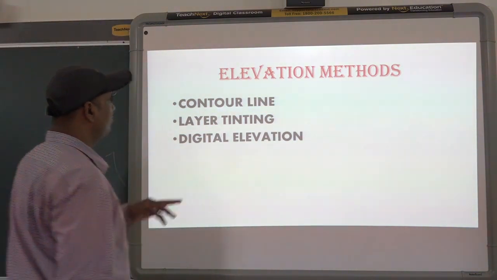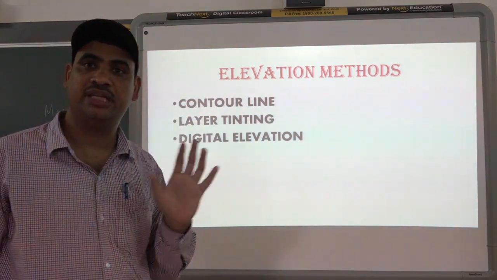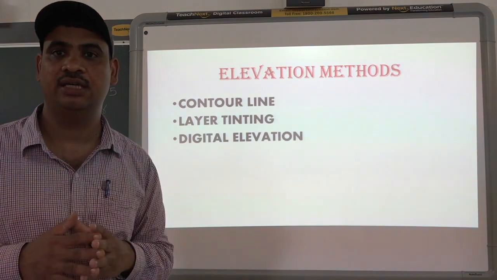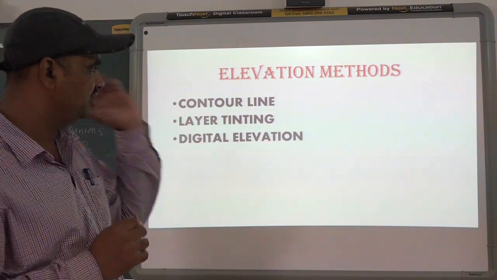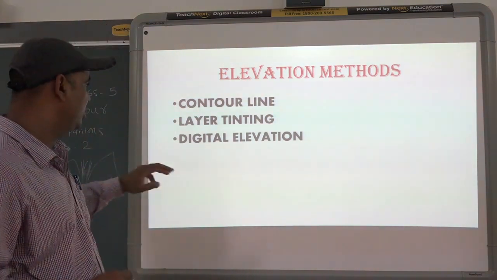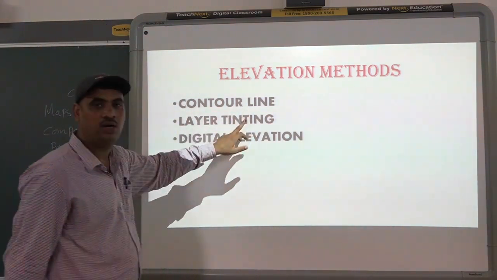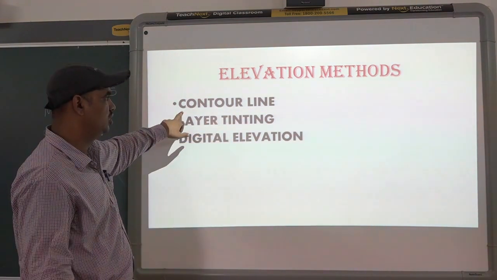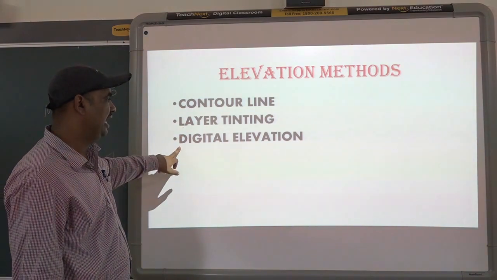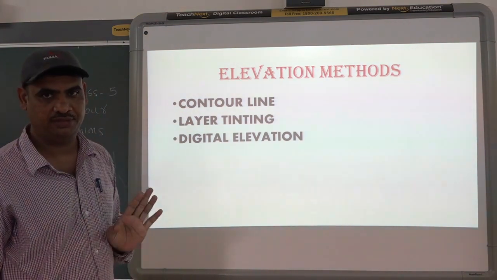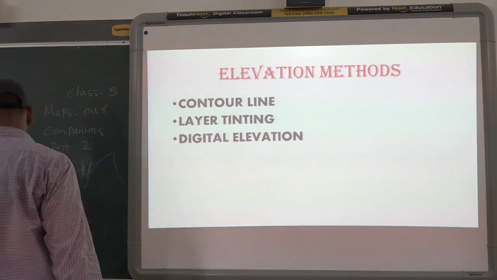According to that, we have divided the methods of measurement. If you want to divide places by height, or by elevation, it can be divided into three groups. One is the contour line method, second is the layer tinting method, and third is the digital elevation method. We will discuss them one by one.